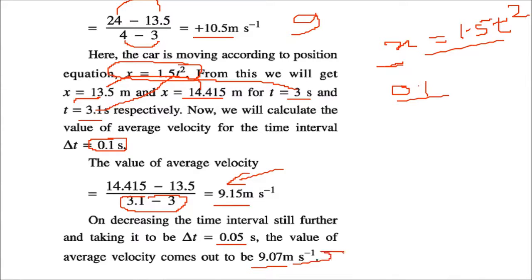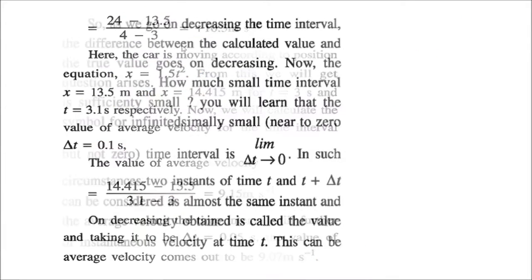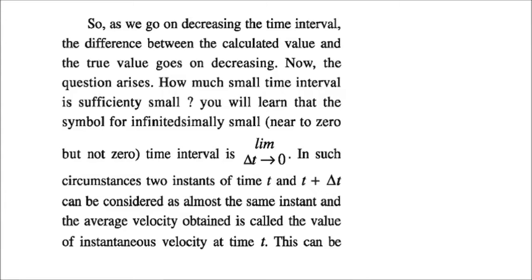Now this is much more closer to 9, which we wanted. So the idea is, when we go on decreasing the time interval, when we made 3 seconds, 1 second, then when we move to 0.1, then 0.05, we are decreasing, and the difference between the calculated value and the actual value is decreasing. Now the question will come, how small a time interval is sufficiently small? We cannot have a 0 value, but it should be infinitesimally small, which is near to 0, but it cannot be 0, because at 0 there will be no time interval.